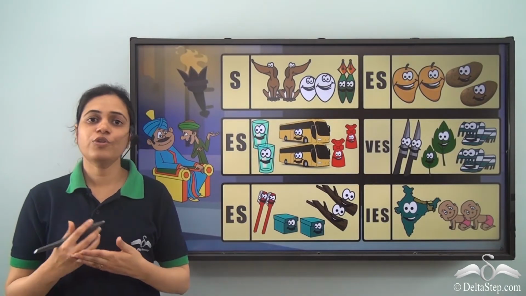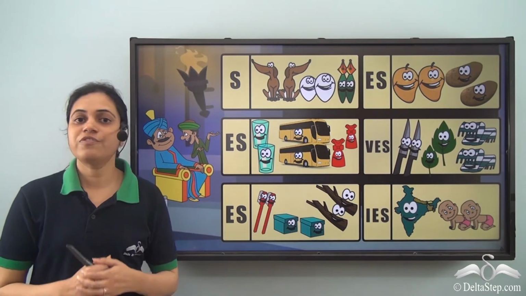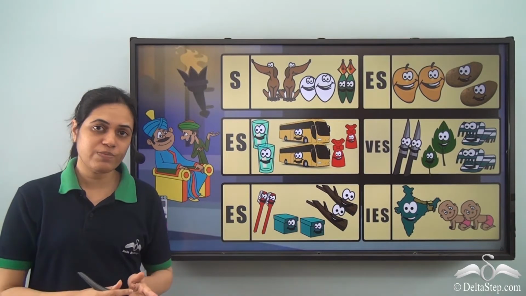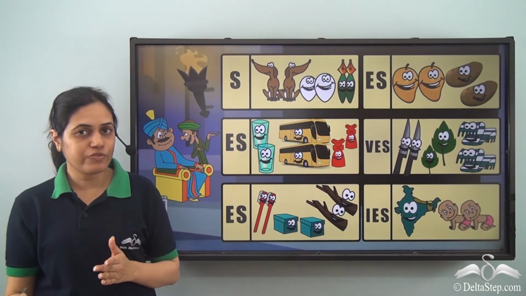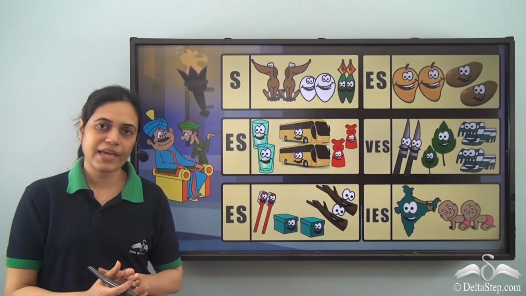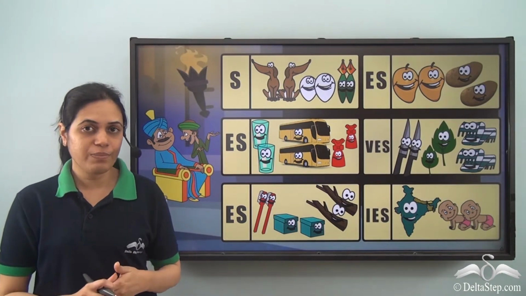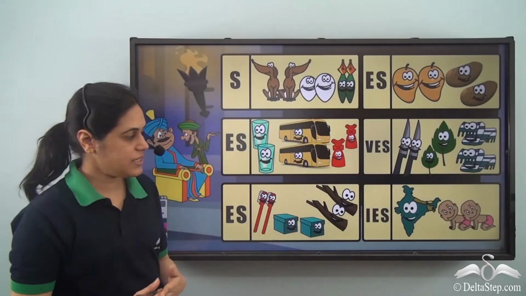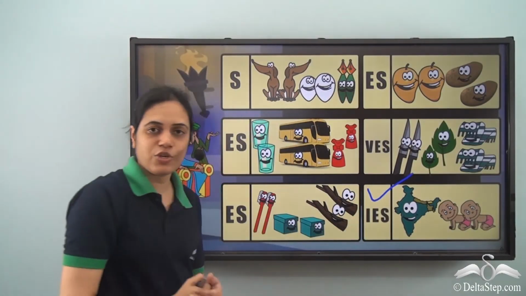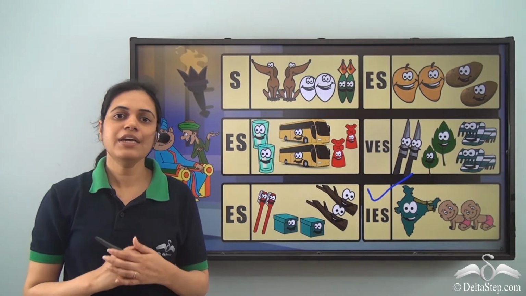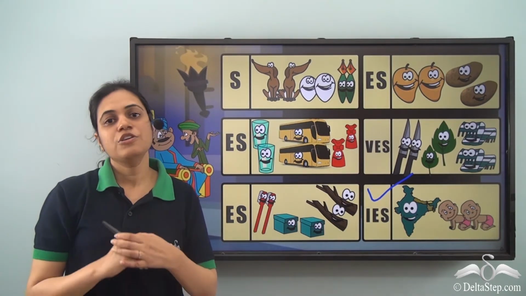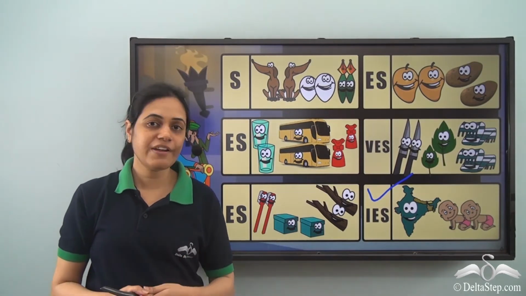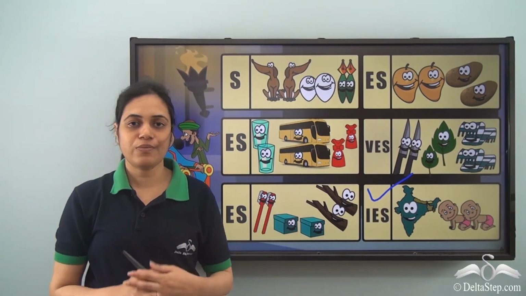So this is how you can form the plural form of words ending in Y. If there is a consonant before Y, you need to remove the Y and add IES. If there is a vowel before Y, then simply add S. So this is how words in this group which end in Y got their plural forms. Take up different words ending with Y and try finding out their plural forms.